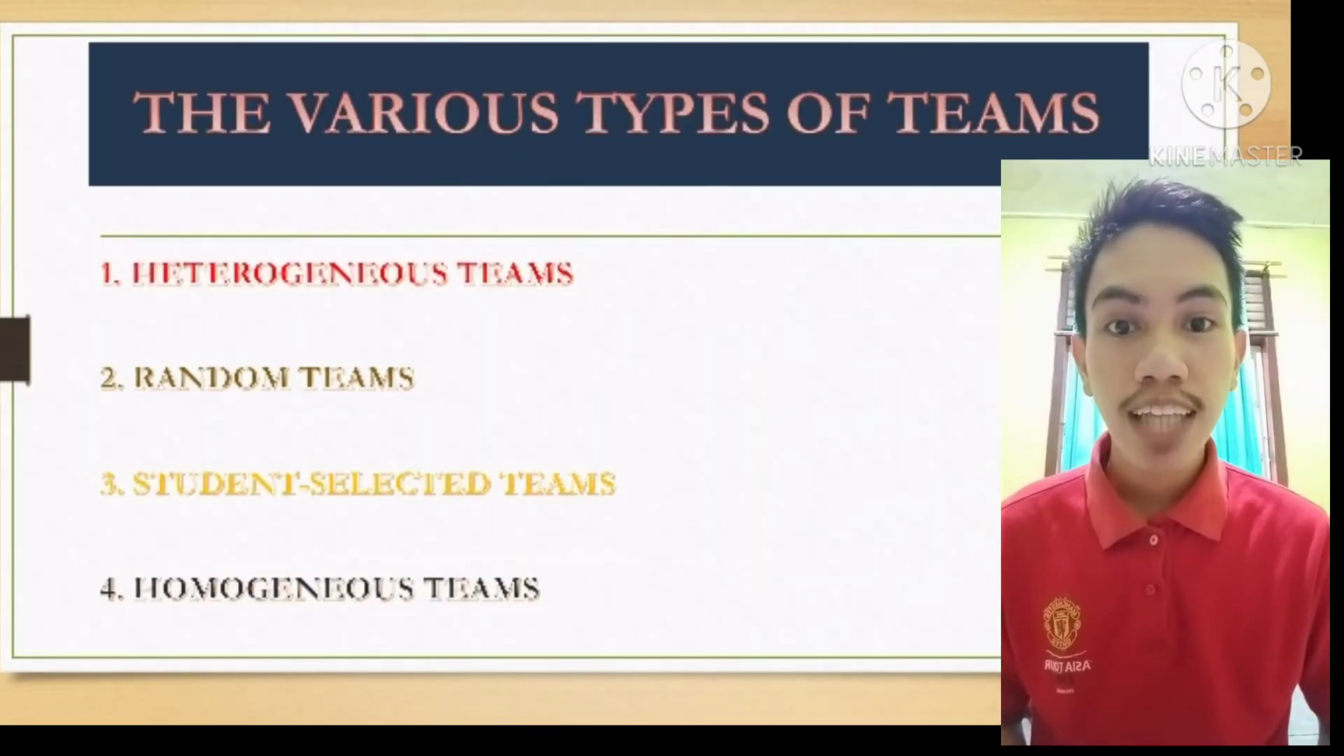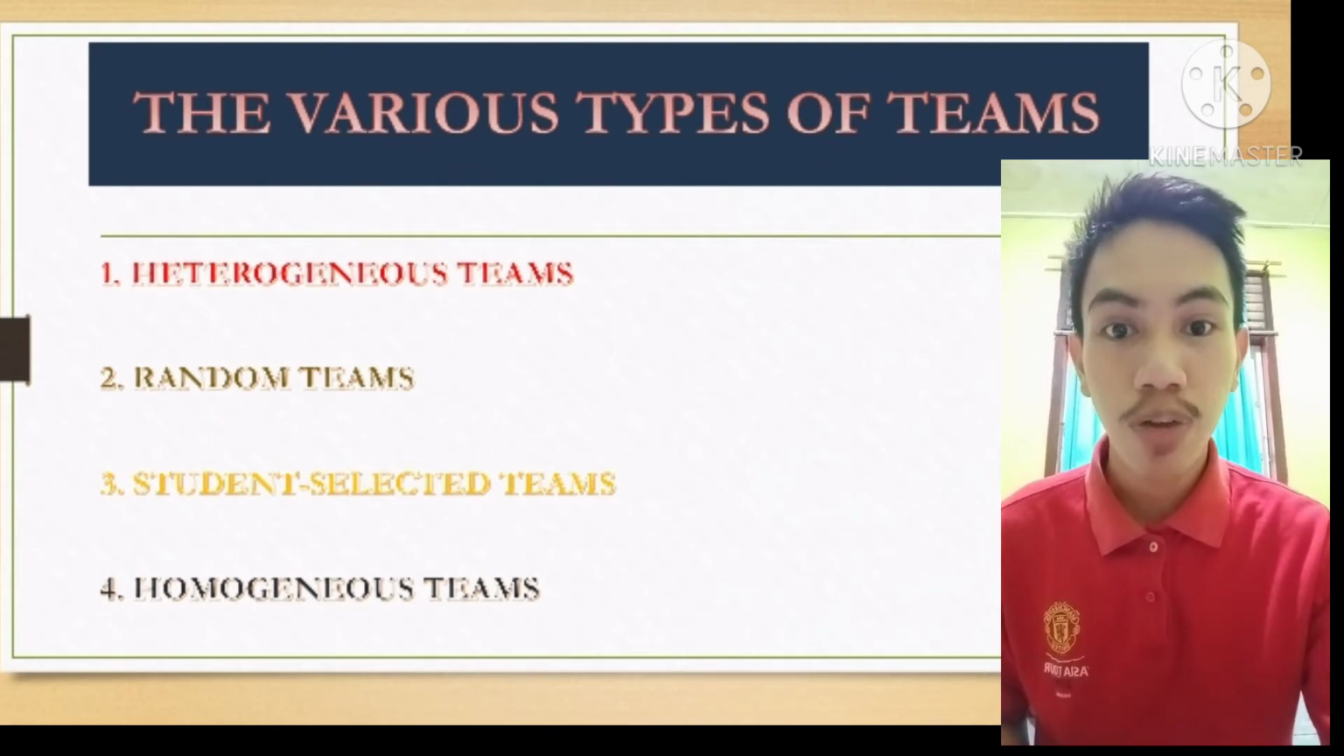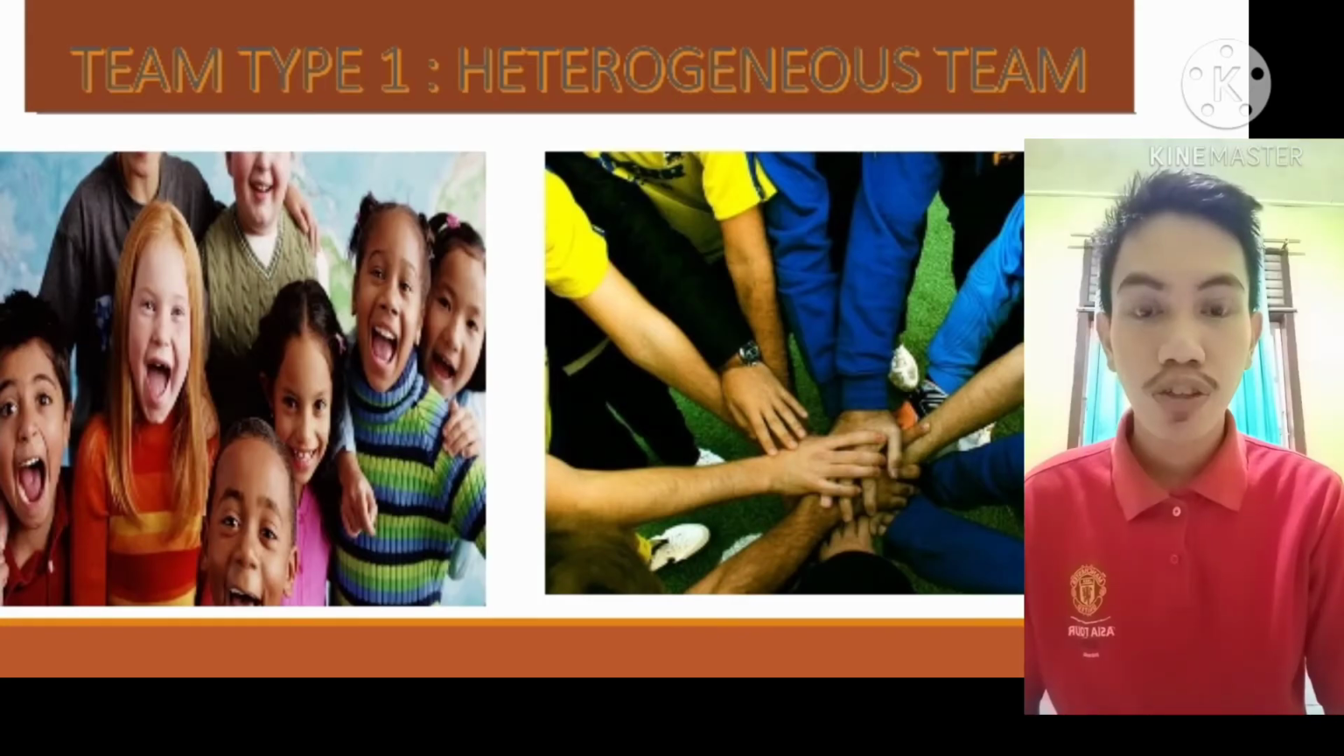Move to the various types of team. There are four major ones. The first is heterogeneous teams, the second is random team, the third is student selected team, and the fourth is homogeneous teams. I will explain it one by one. First is heterogeneous team. Heterogeneous teams are teams that mix ability, sex, and race. It puts high, middle, and low achieving students, male and female, so it ethnically differs.